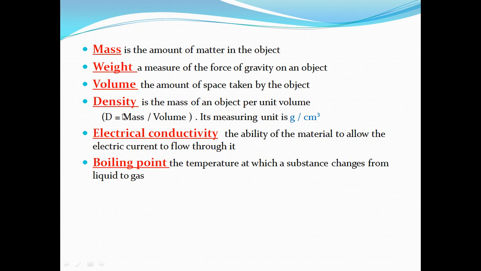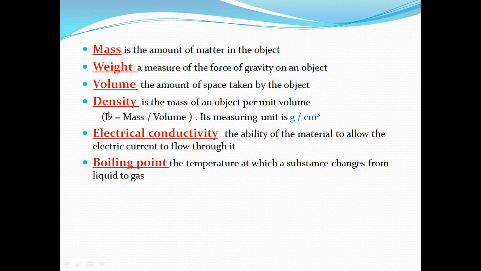What about the density? As we said, it is the property that helps us understand which materials float and which materials sink in the water. Okay, but practically, how can we measure the density? By measuring its mass, then measuring its volume.